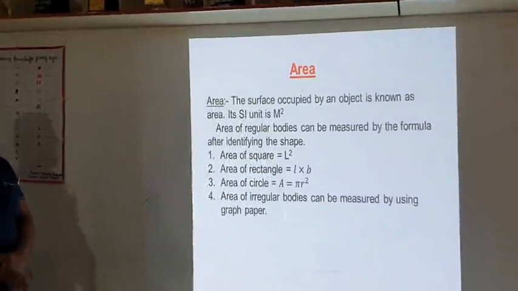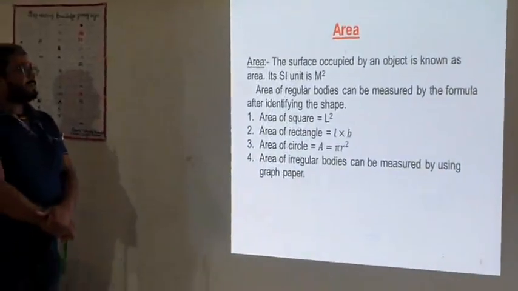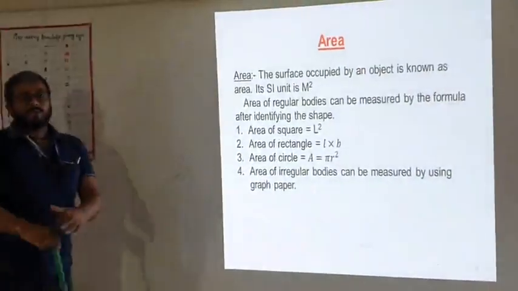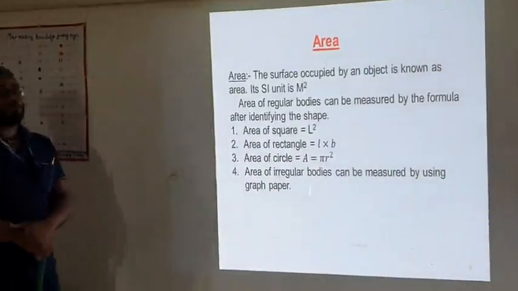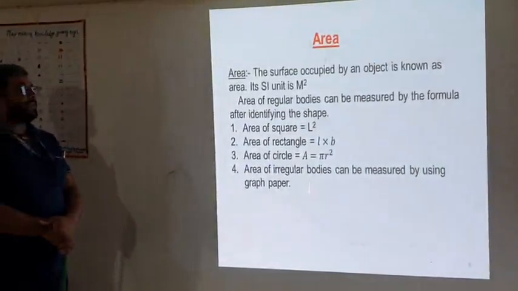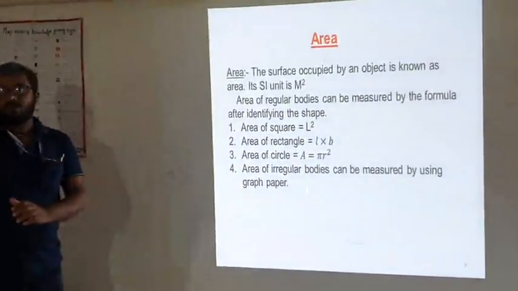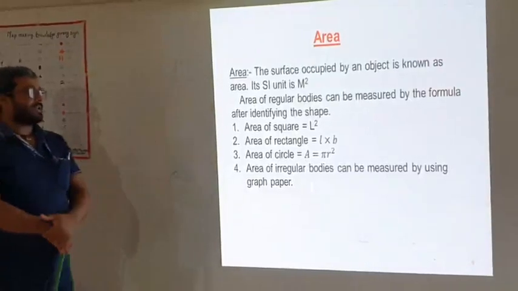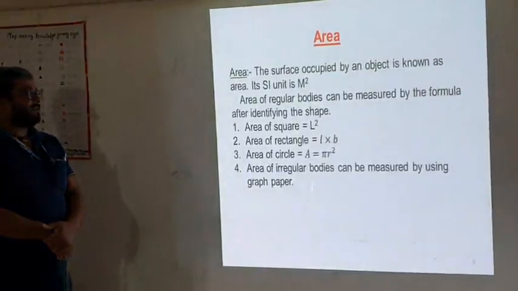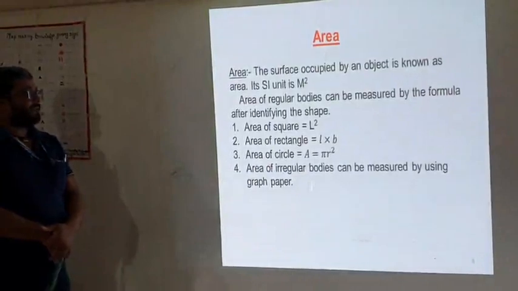Now area. When we take out the area of our room, the surface occupied by an object is called area. The SI unit of area is meter squared.